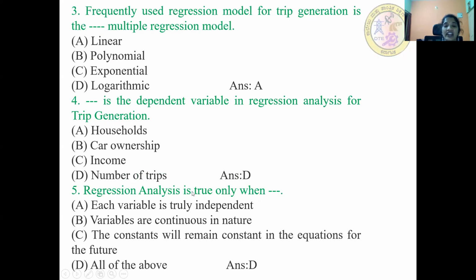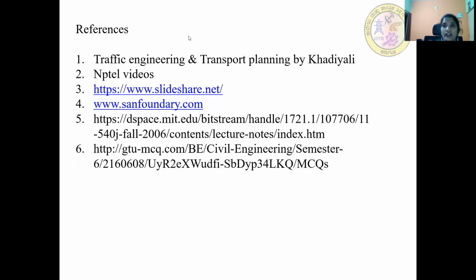Next, regression analysis is true only when each variable is truly independent, variables are continuous in nature, and the constant will remain constant in the equation for all the future. Okay. So these are some of the references.